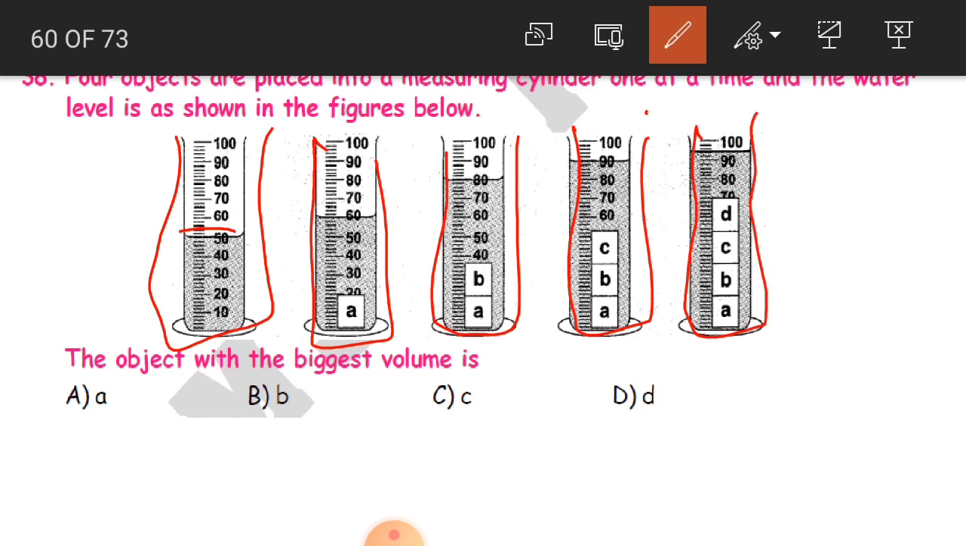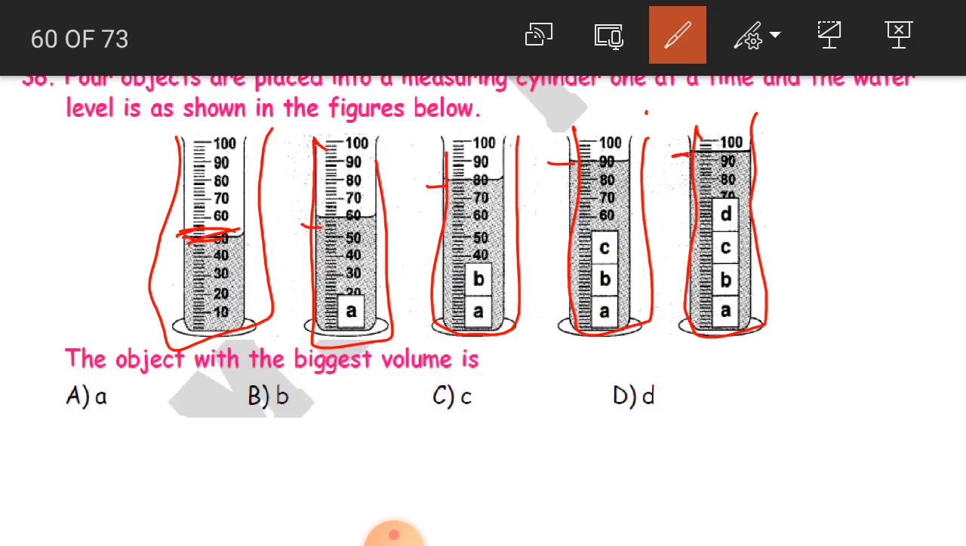Now what is the difference you are observing? The water volume was at 50 here. When you dropped one object, it increased to nearby 60. When you dropped two objects, it went to 80. When you dropped three, it went to 90. When you dropped four, it crossed 90, that is, nearby 100, like 95 or something.